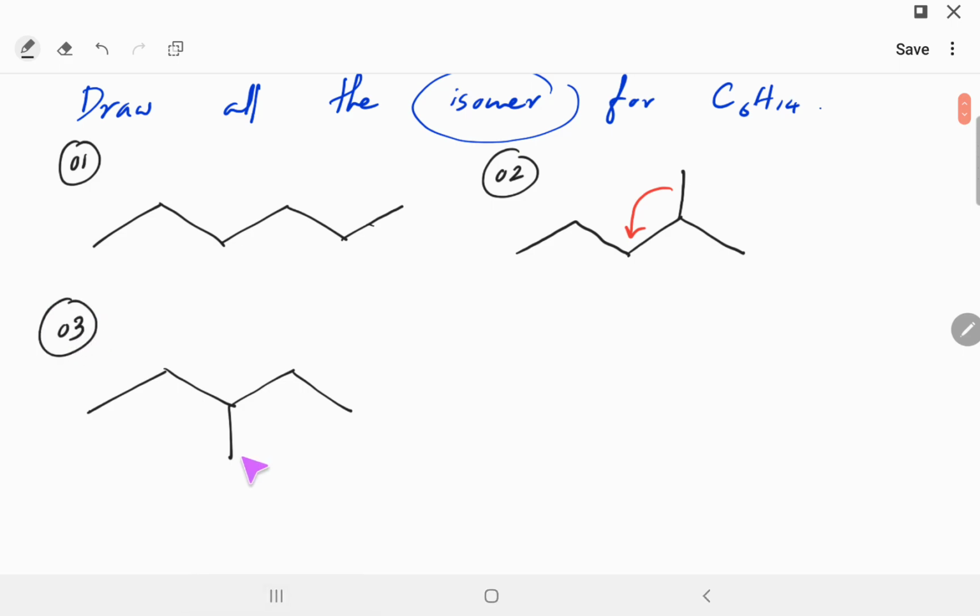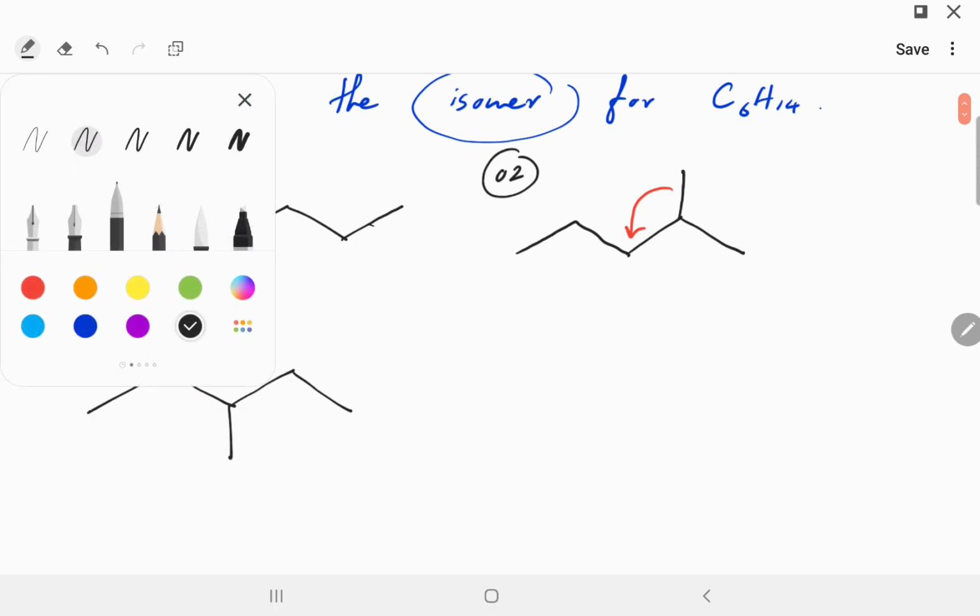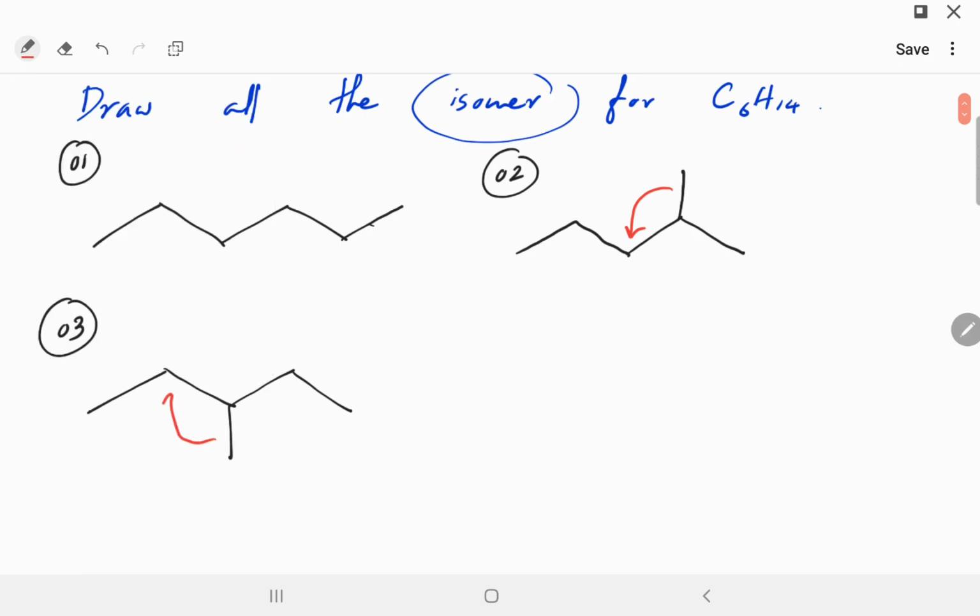All right, so you can try to move it to the other carbon. Okay, you can try to move this to this carbon, but here's the problem. If you do that, you will end up with the same thing right here, because you will have a CH3 group on the second carbon. It is the same as that, so don't move it anymore.